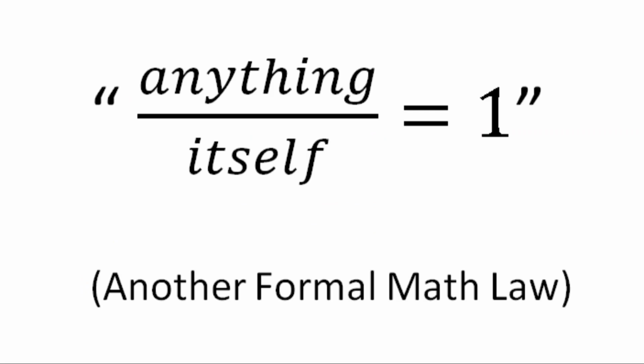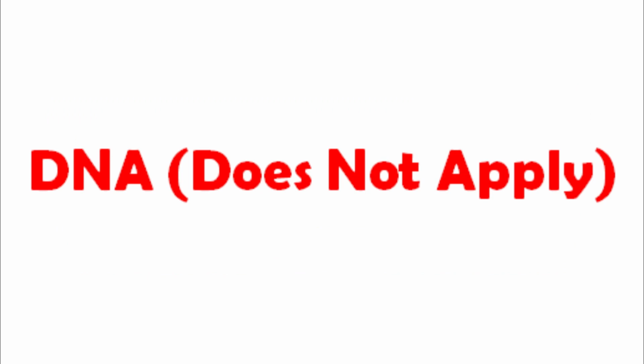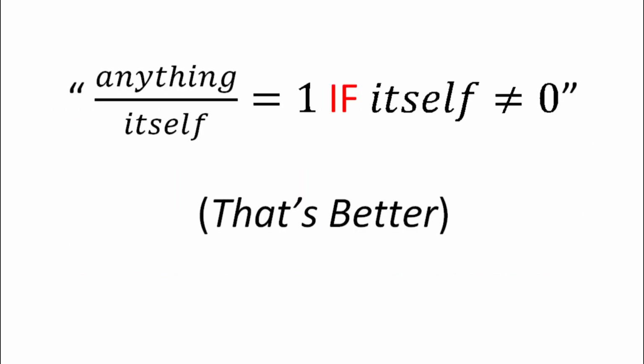Why some people say it's 1 is because they are using the rule anything divided by itself is 1. This is also wrong because this rule does not apply here. Again, we are not allowed to divide by 0.